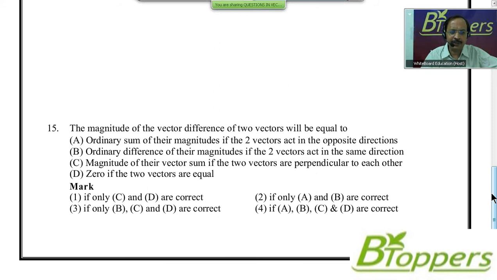I have given 4 options here at the bottom. That means the first A, B, C, D represent the 4 statements. You have to read the next 4 options there. First option, you have to mark option 1 if only C and D are correct. You have to mark option 2 if only A and B are correct. You have to mark option 3 if only the statements B, C, D are correct. And you have to mark the fourth option if all the 4 statements A, B, C, D are correct. Come on, try this question.